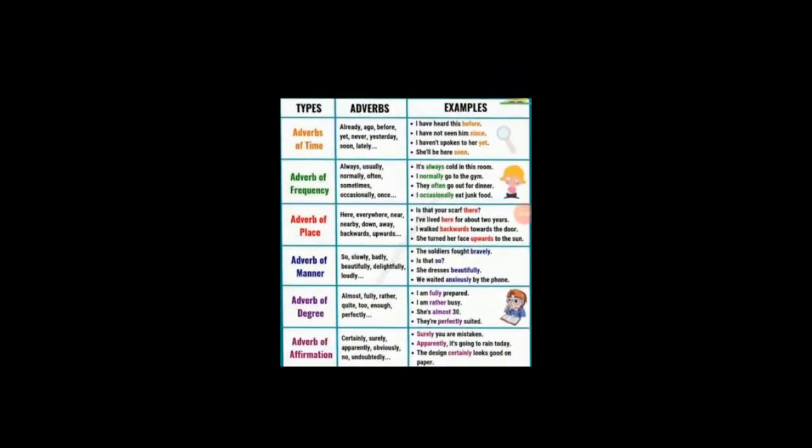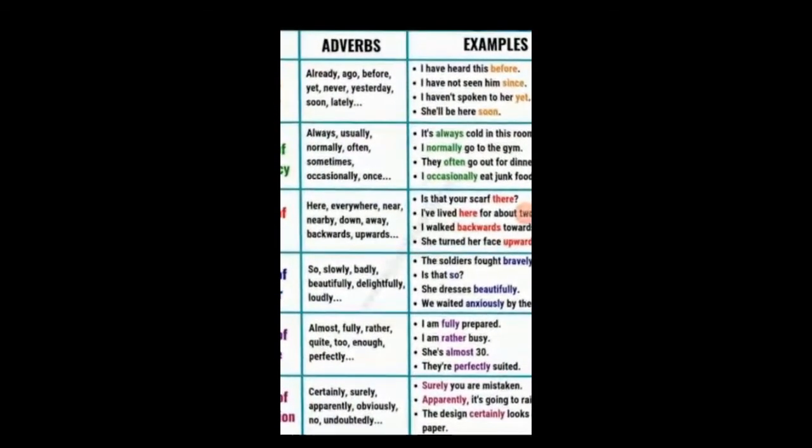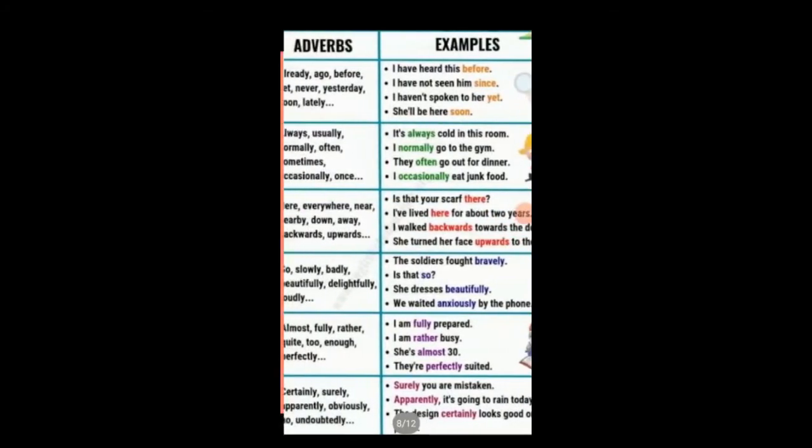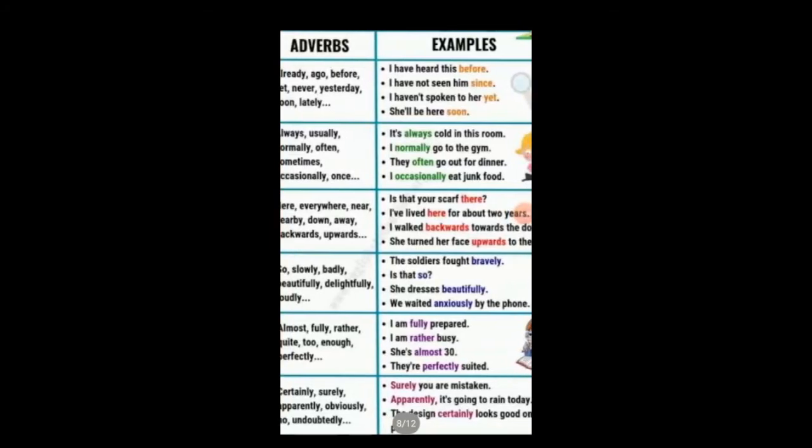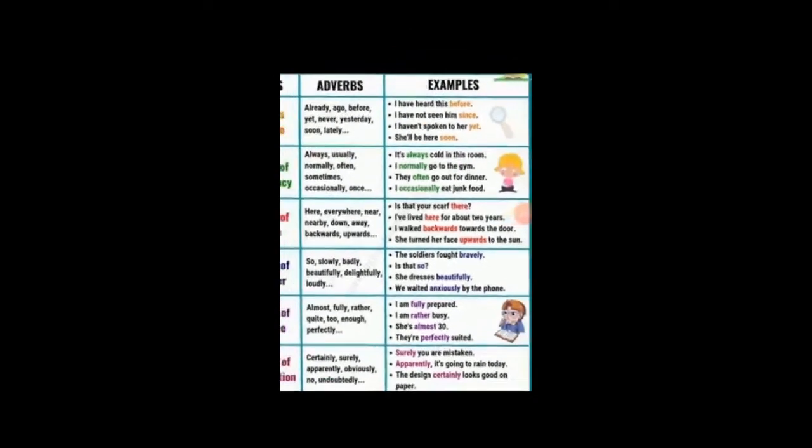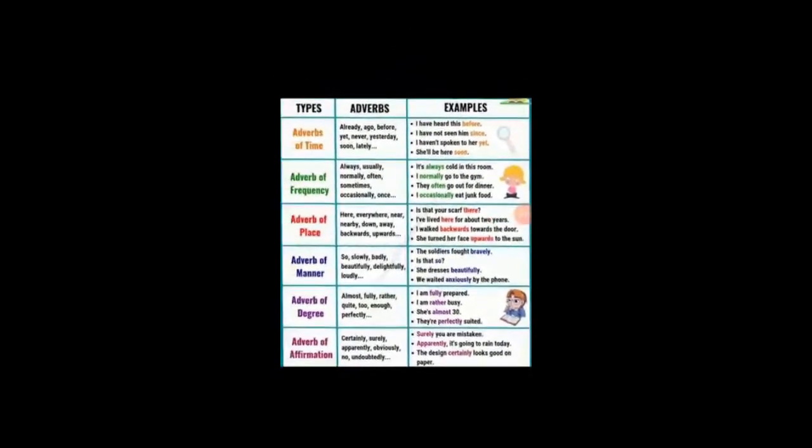Then the next one is adverbs of manner. The words which express the adverbs of manner are so, slowly, badly, beautifully, delightfully and loudly. The sentences are, the soldiers fought bravely. Is that so? She dresses beautifully. We waited anxiously. Then come to the next type of adverb, adverb of degree.